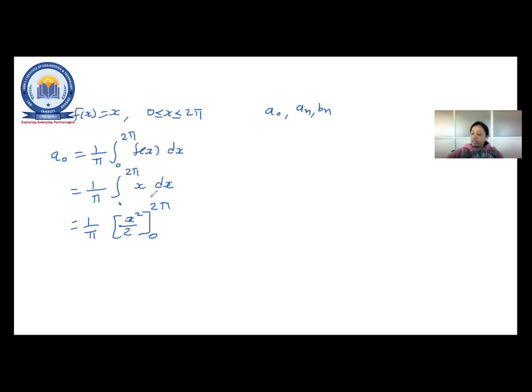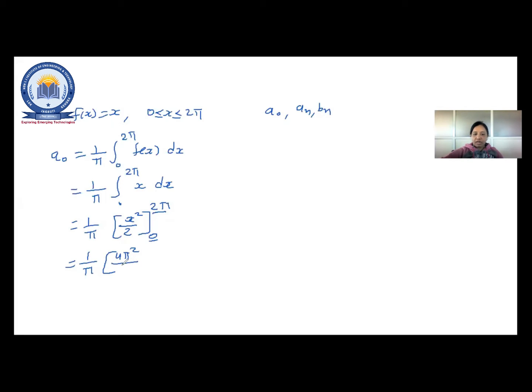Now I assume that you know how to put a limit. So this is called an upper limit, this is the lower limit. So how will we do this? Instead of x, I'll write first what? Upper limit minus lower limit. So 2 pi square. So I'll write directly 4 pi square.